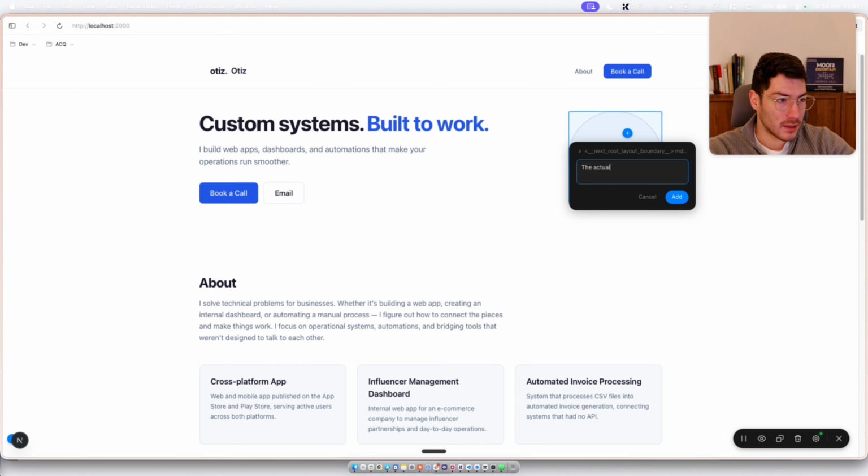The actual image is not here. You have access to the saved image in root as Mario photo. So let me actually copy this.